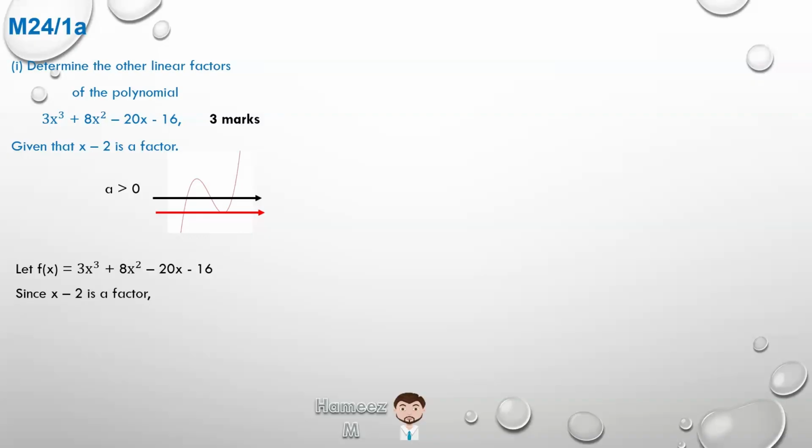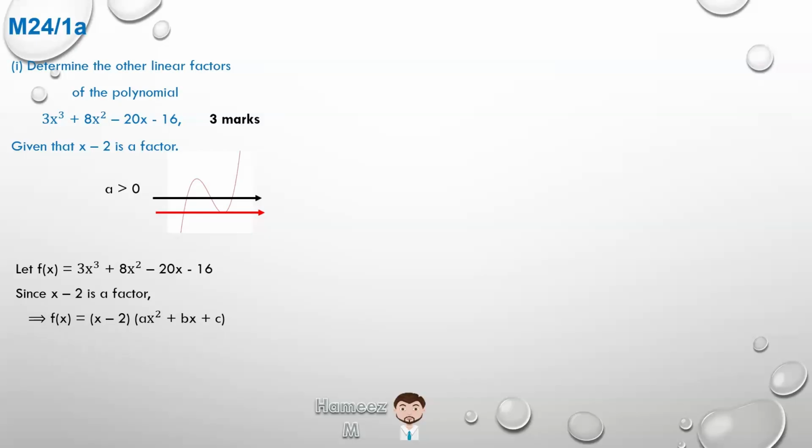So another method which I found to be a little more lenient and easier for my students to grasp is the recognition that if we multiply the factors, it will give us the expression. So f of x will be the factor x minus 2 multiplied by the other two factors. And if we multiply by two other linear factors, it will give us a quadratic.